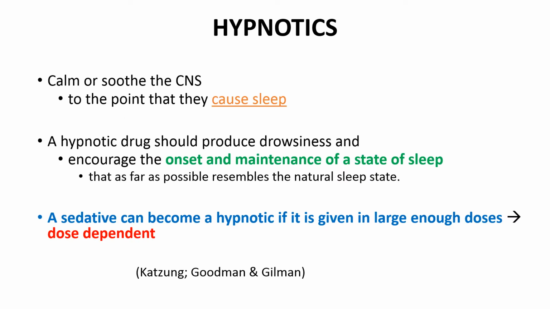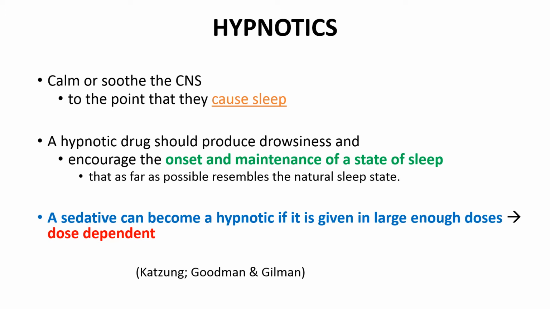Then what do you mean by hypnotics? They will calm down the CNS to the extent that they can induce sleep. So a hypnotic drug actually produces drowsiness and induces sleep. They can encourage the onset and maintenance of sleep.